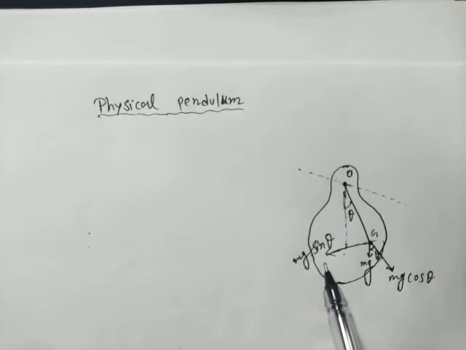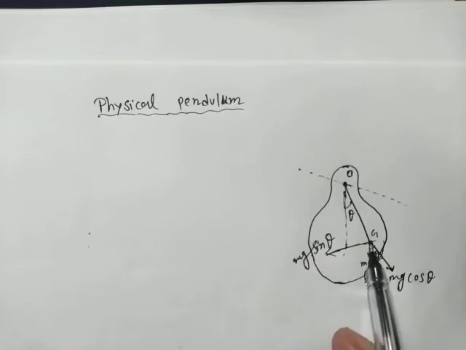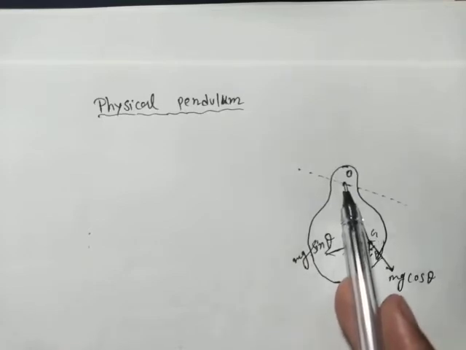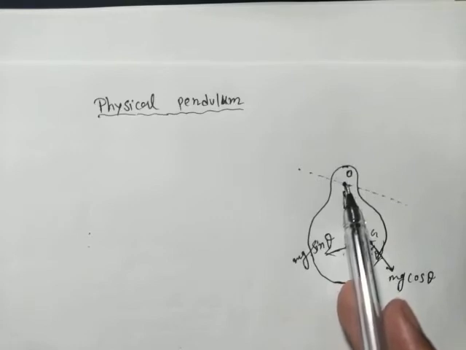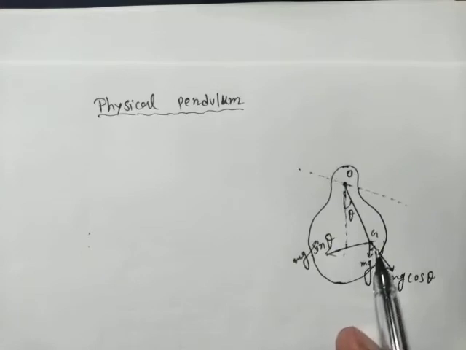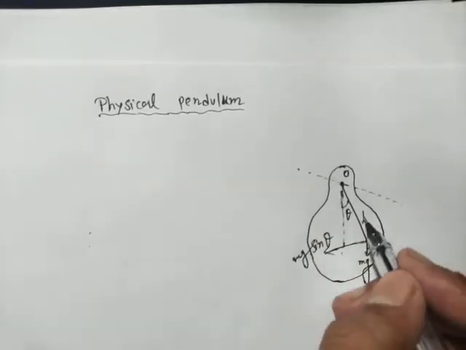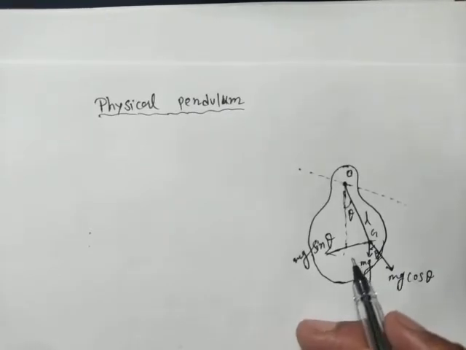The torque is measured by the force and the perpendicular distance from the force to the point about which the angular motion will take place. This harmonic motion is part of the rigid body rotation. If this distance is L, then the torque is tau.